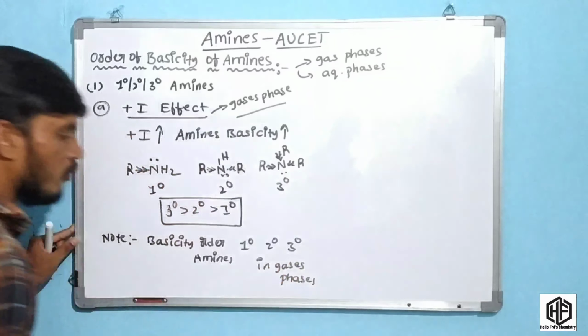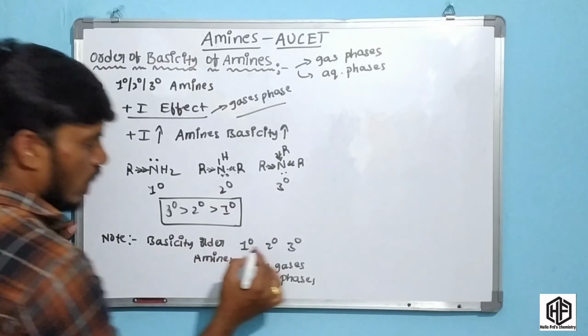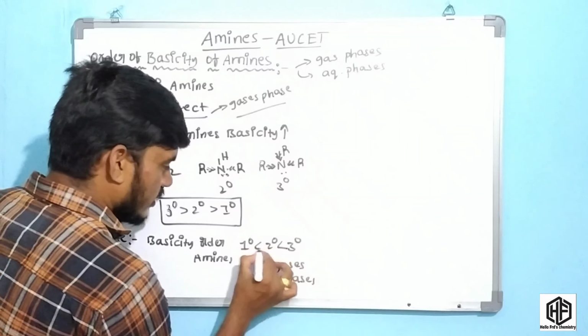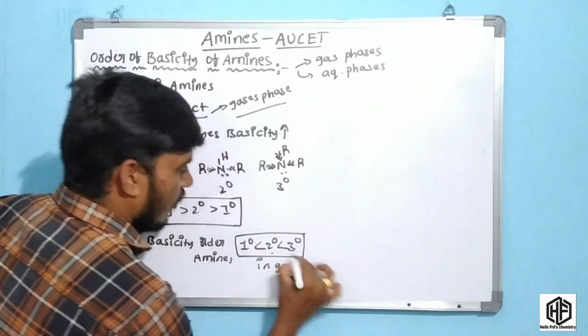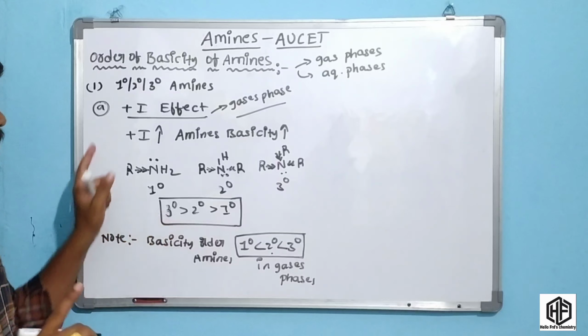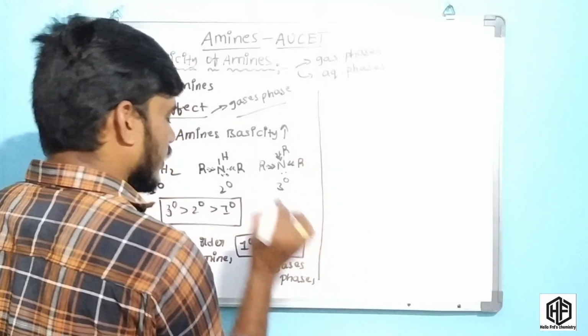Now I am talking about the gaseous phase basicity order of primary, secondary, and tertiary amines. The tertiary amine is more basic compared to the secondary and primary due to the plus I effect. This is clear, friends. This is the first effect, and the second effect explains the basicity order.